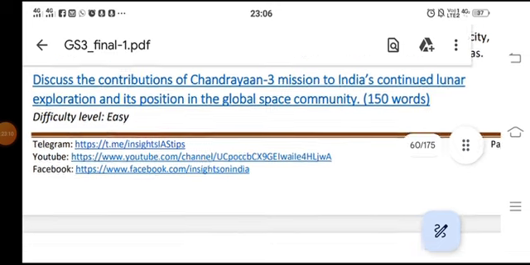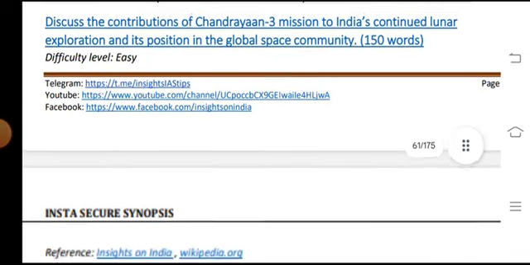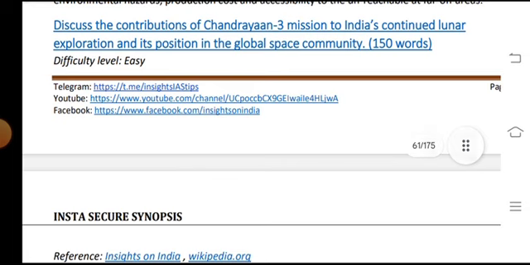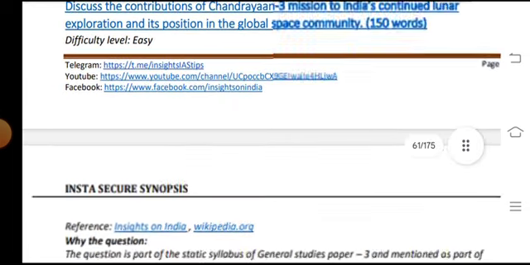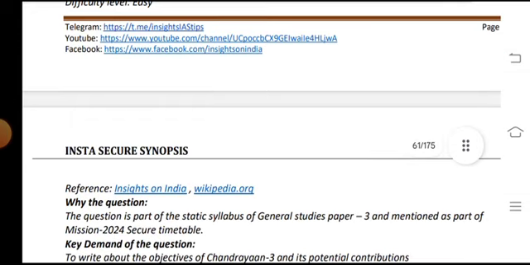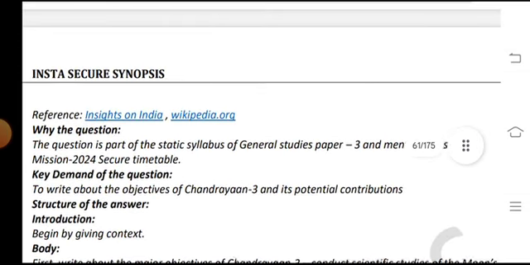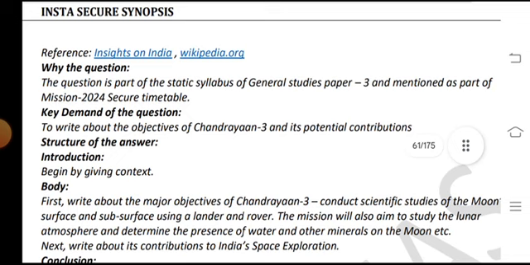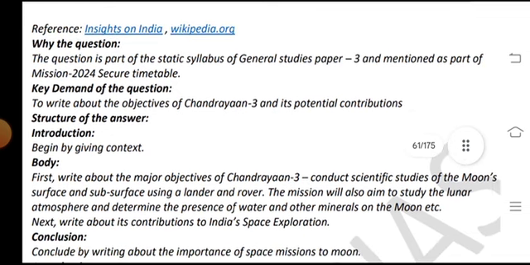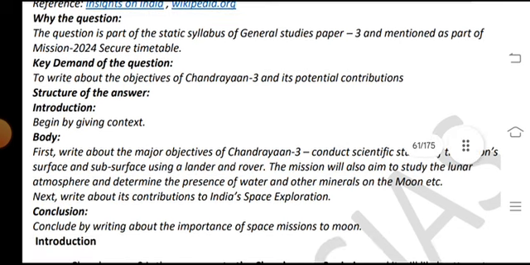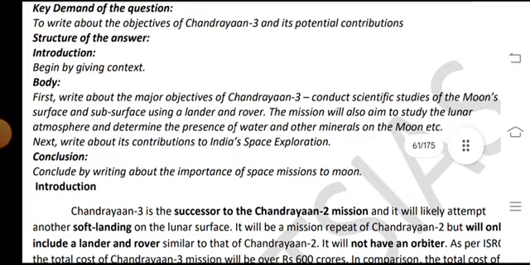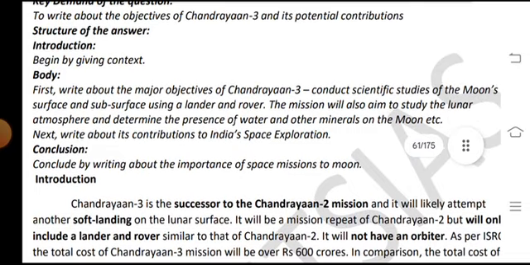Discuss the contribution of the Chandrayaan-3 mission to India's lunar exploration and its position in the global space community. 150 words. Difficulty level: easy. The question is part of the GS paper syllabus and is mentioned as part of the Mission 2024 timetable. The key demand of the question is to write about the objectives of Chandrayaan 3 and its potential contribution.